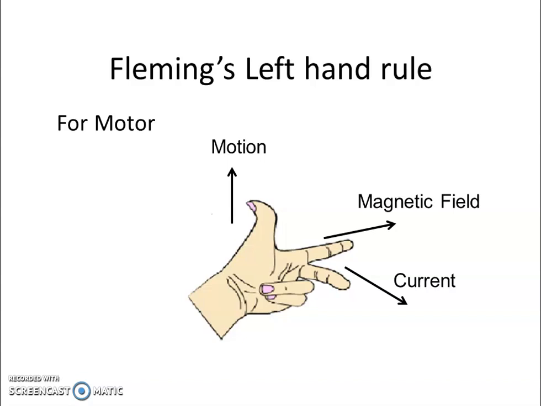So now let's try to understand that there are two rules defining the direction: Fleming's left-hand rule and Fleming's right-hand rule. Fleming's left-hand rule is applicable to a motor and it gives you the direction of motion, while Fleming's right-hand rule is applicable to a generator, which gives you the direction of induced EMF in the generator. Please keep these things in mind.